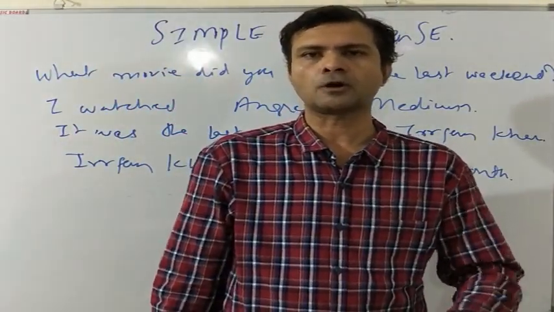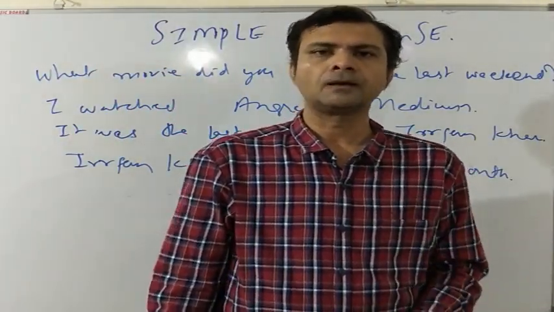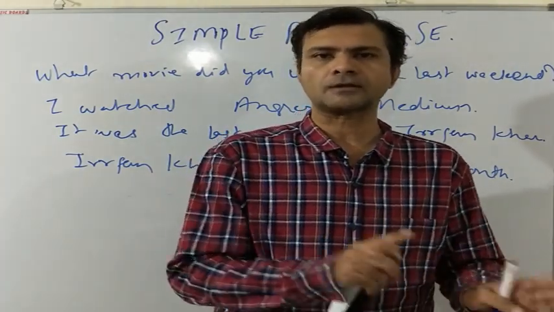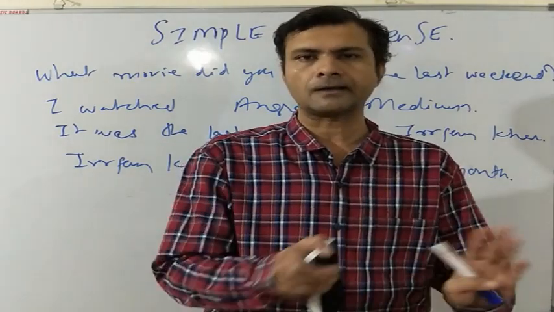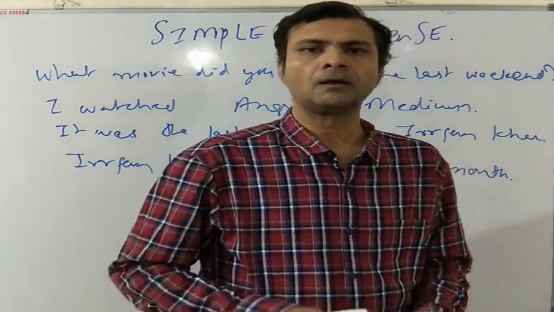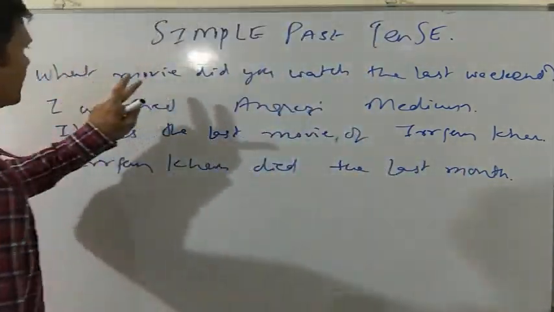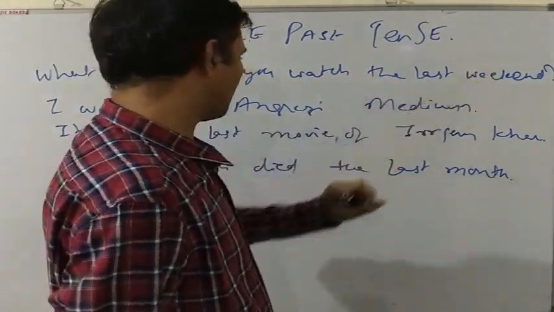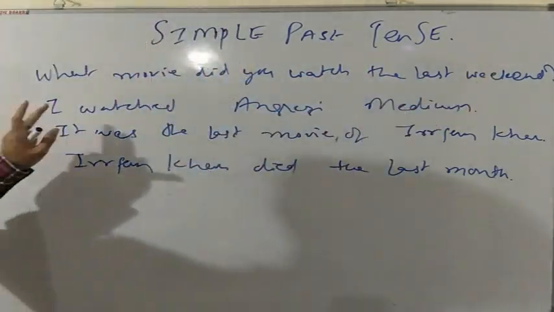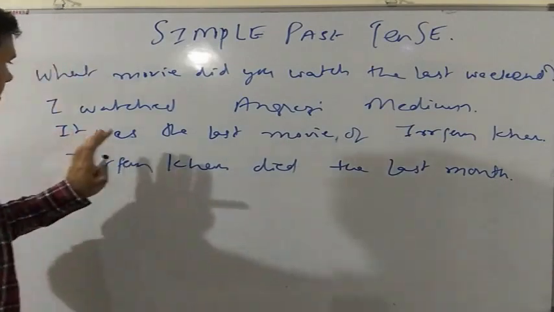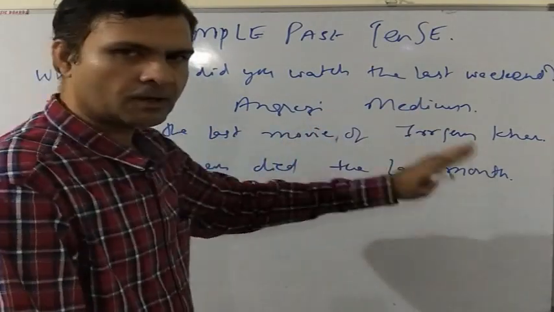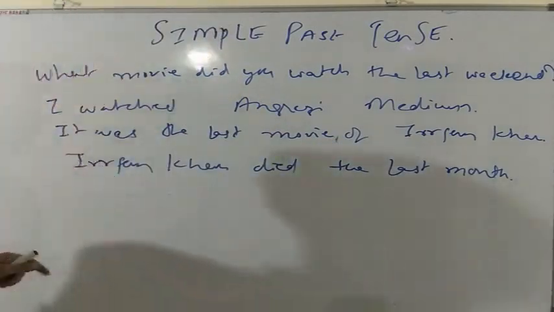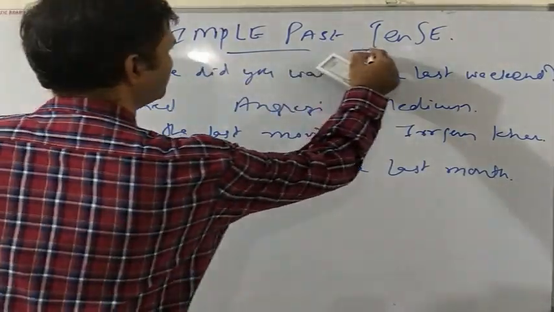Today we are going to talk about the simple past tense. Simple past tense is used to describe events or things that have already happened in the past or that existed before the current time. If someone asks, "What movie did you watch last weekend?" Your answer can be, "I watched Angrezi Medium. It was the last movie of Irfan Khan. Irfan Khan died last month." Now all these sentences are in simple past tense.